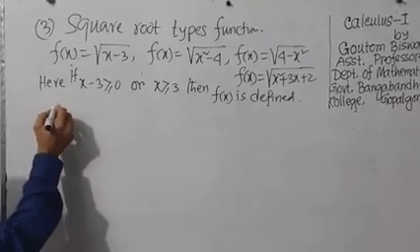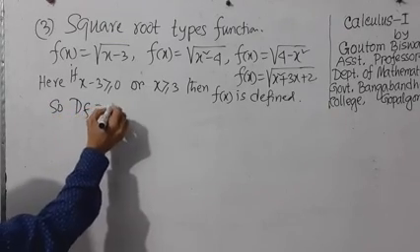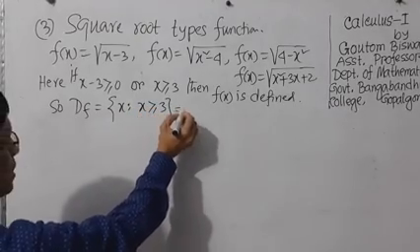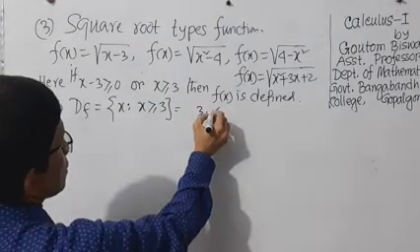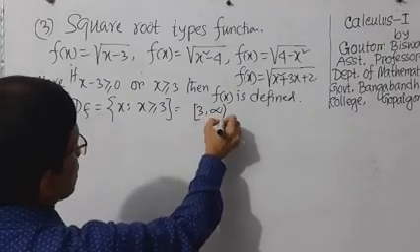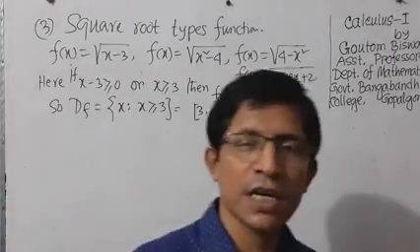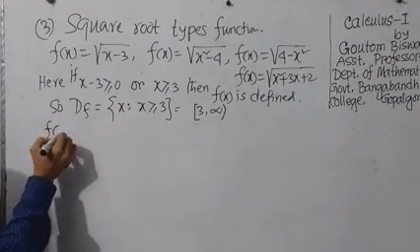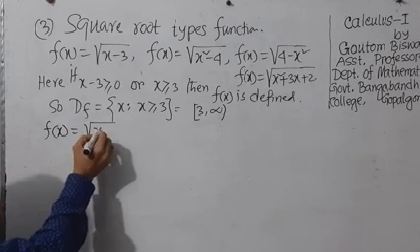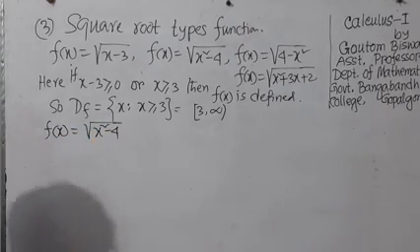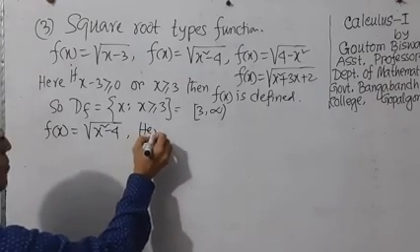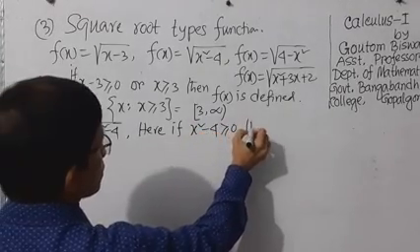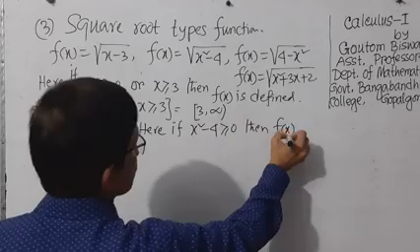So the domain of f equals the set of x such that x is greater than or equal to 3, or this can be expressed as 3 to infinity, and this is a closed interval. Second example, f of x equals root over x square minus 4. Here, if x square minus 4 is greater than or equal to 0, then f of x is defined.